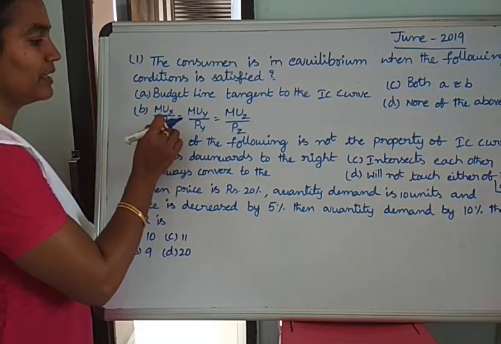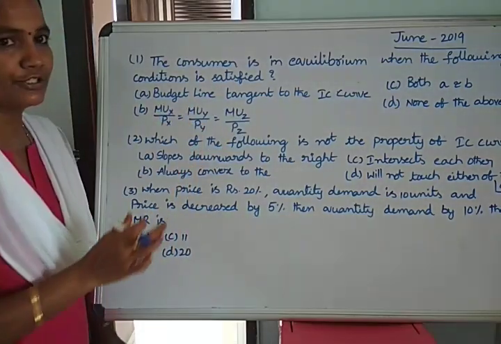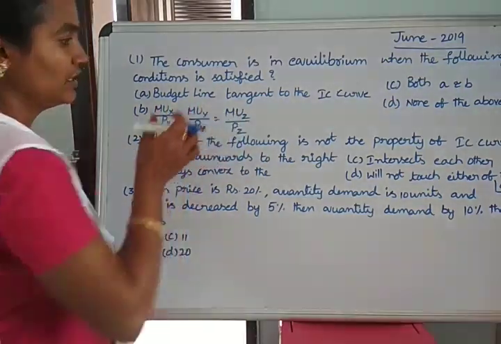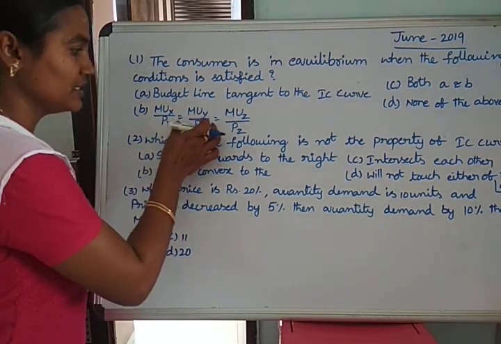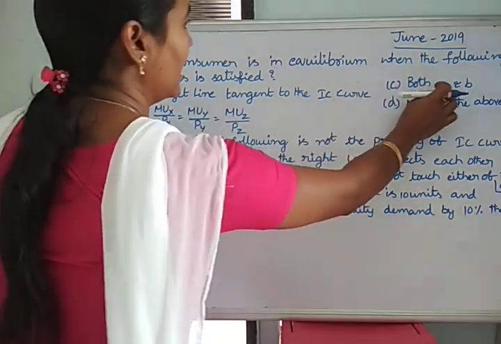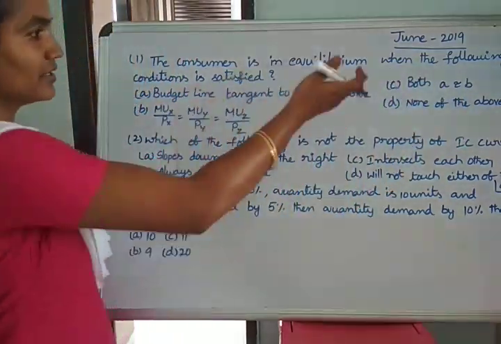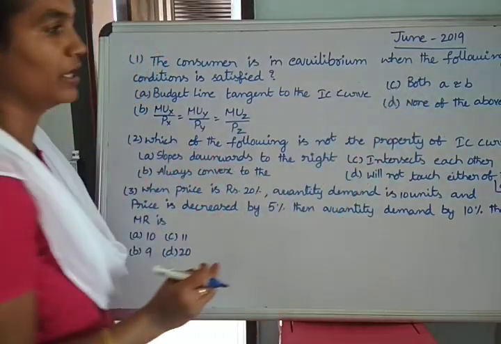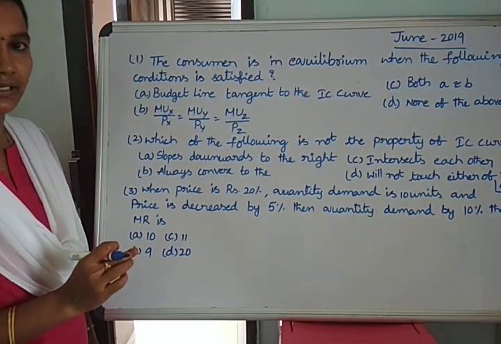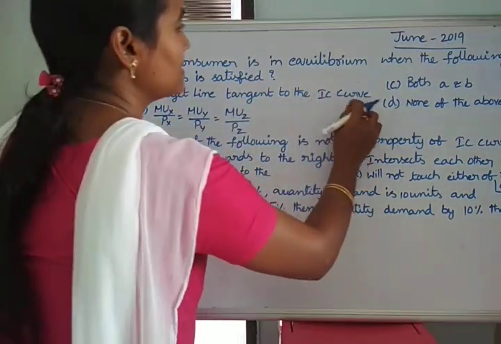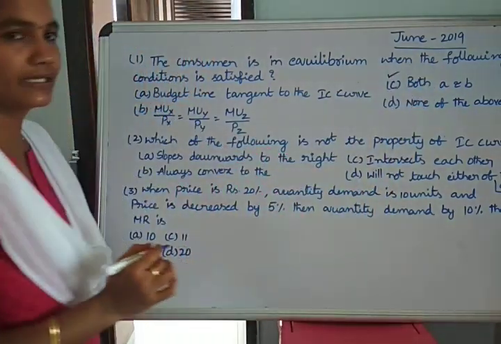And MUX by PX and MUY by PY equal to MUZ by PZ: through consuming all the units of different goods, the consumer will get maximum satisfaction. This is also correct. So both A and B are correct. None of the above means we select it only if everything is wrong. But here A and B are both correct. That's why the correct answer is option C.